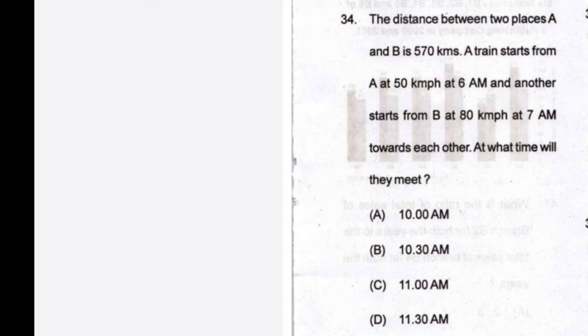Now the next question is question number 34. The distance between two places A and B is 570 km, and the train which starts from A has a speed of 50 km/h and starts at, say, 6 am, and the train which starts from B has a speed of 80 km/h and starts at 7 am.